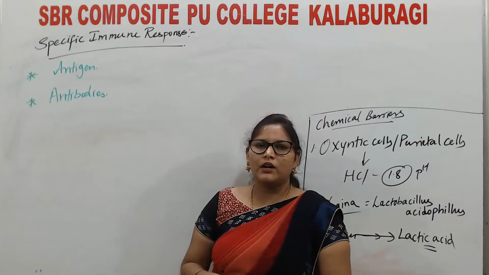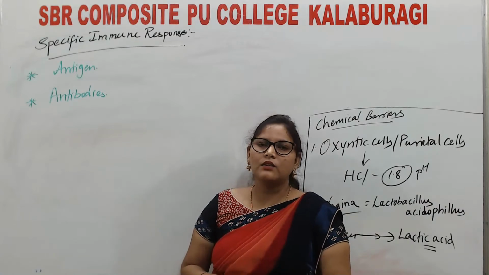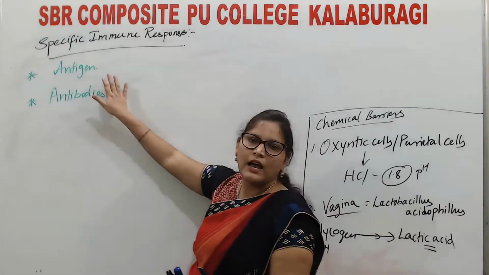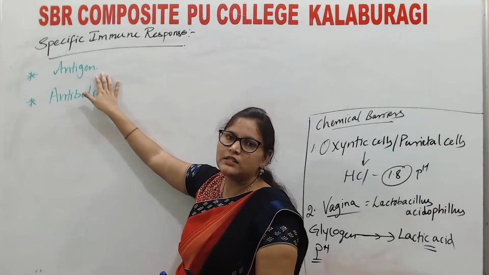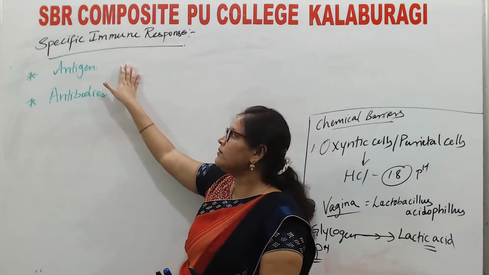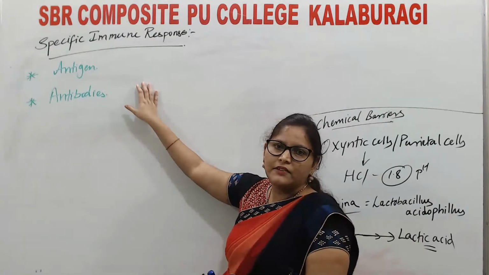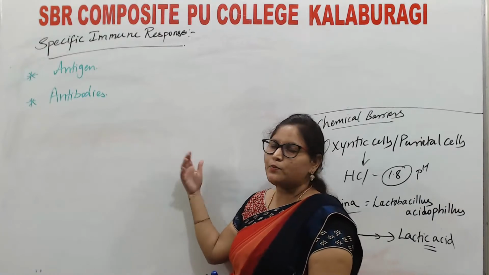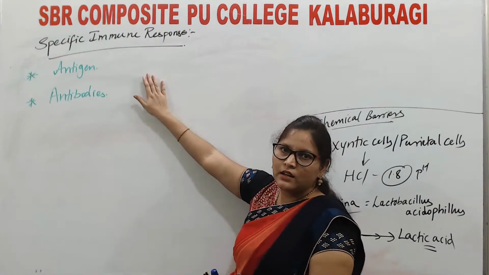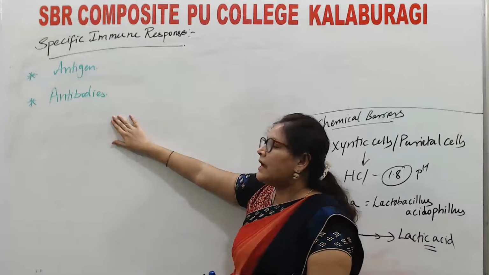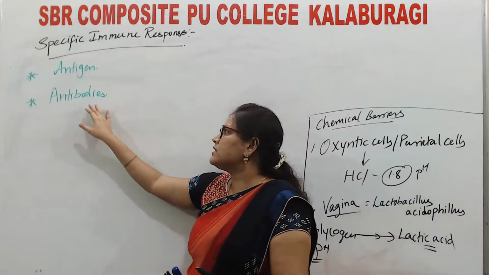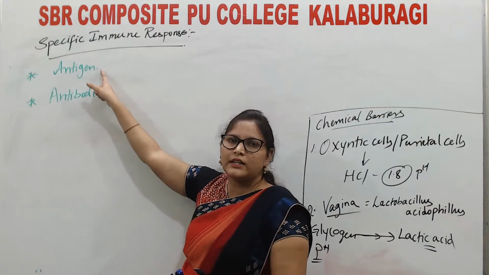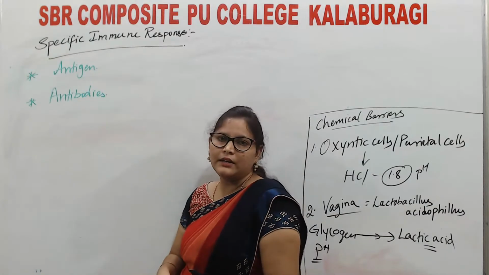So an antigen is a bacteria or a pathogen or any physical or chemical agent which elicits our immune system to respond against it. What are antibodies? These are the proteins which are produced in response to an antigen.